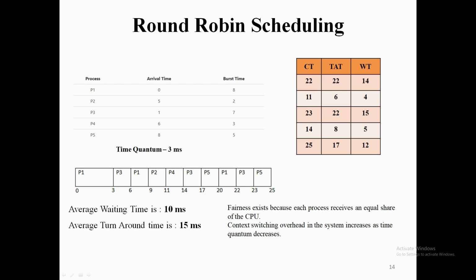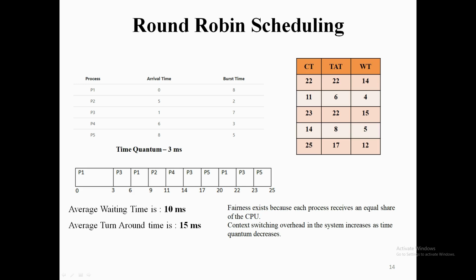Therefore from 22 to 23 P3 will execute, and the last process available in the ready queue is P5, which will be executing for the last 3 milliseconds. So by 25 all the processes will have finished execution, and the processing will end.